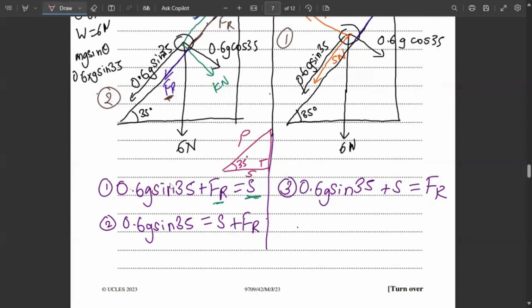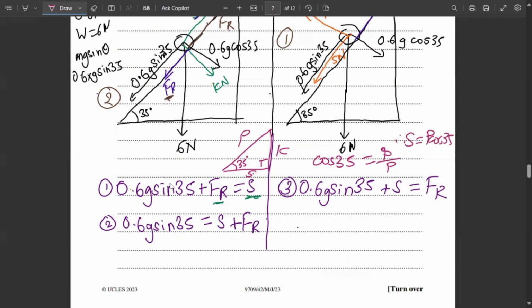This will be S Newton, and this will be K. So I can write cos 35 equals S by P. Therefore S is equal to P cos 35. Why is cos 35 equal to S by P? Because cos is adjacent upon hypotenuse, and the adjacent side is S. Therefore, S equals P cos 35.